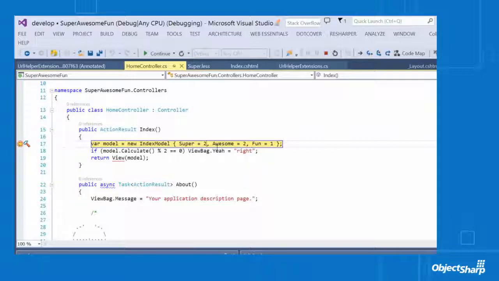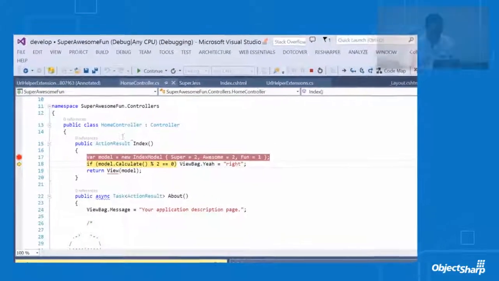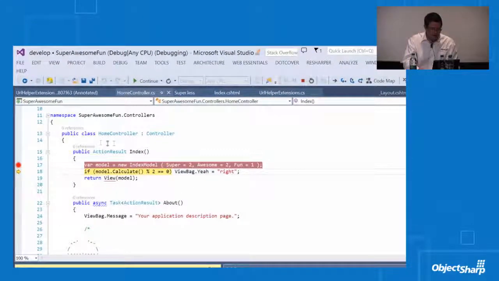So we can jump through and see, okay, so I created the object and I can go inspect the values of the object. But in the past, the way I've had to write my code to be able to kind of figure out what's going on here is I had to take things like modal.calculate and store that in a variable so I can see what was going on. Because I'm only going to catch the result here. Where am I?